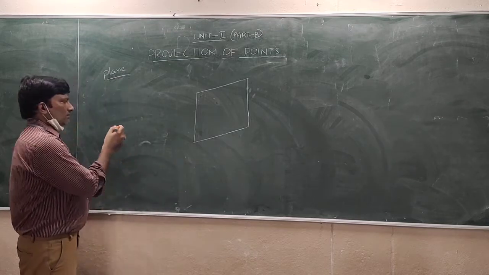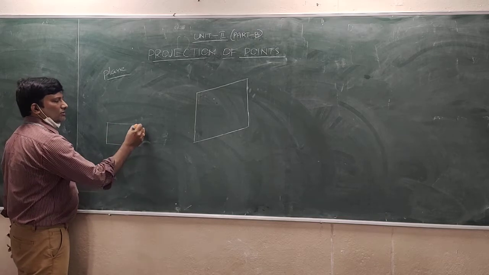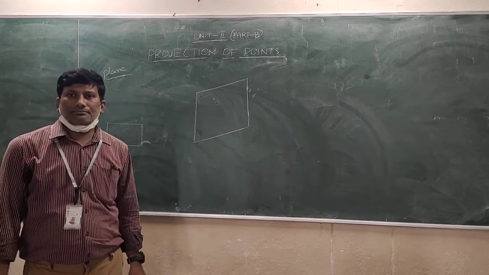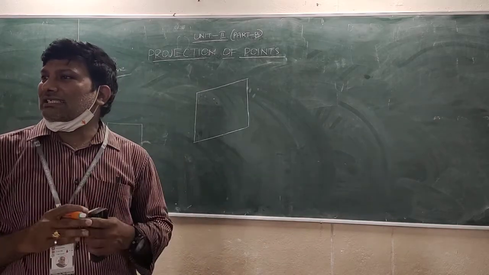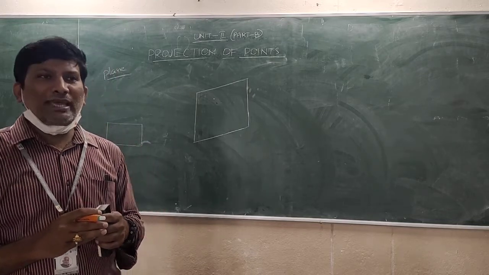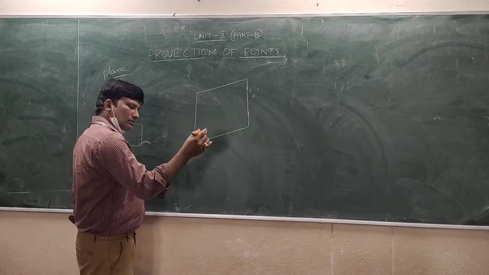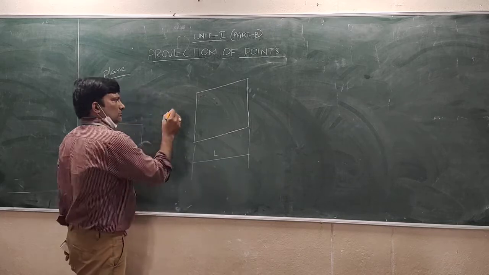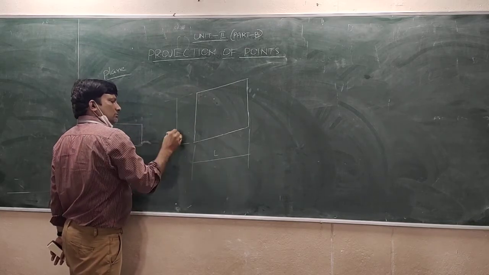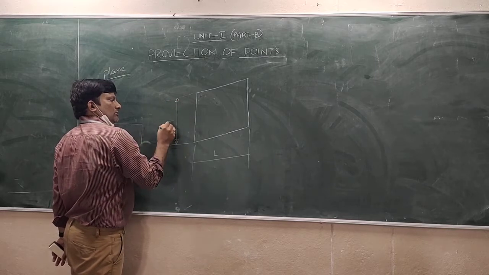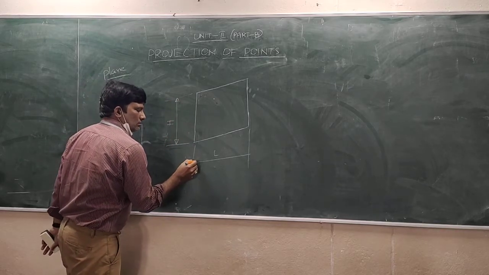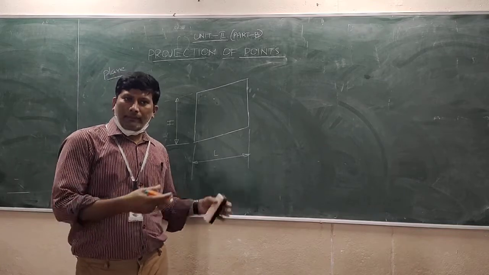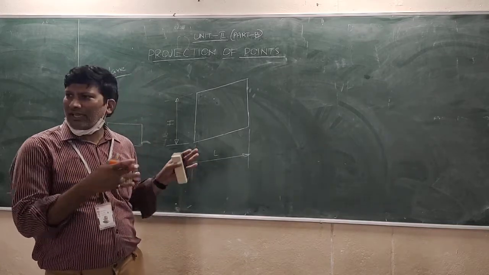Rectangle. Generally, if it is a rectangle, you can do like this. Parallelogram. So how many dimensions does it consist of? Two dimensions. What are the two dimensions? For example, this is the length, and this is the height. So a plane consists of only two dimensions. See why I am telling this.